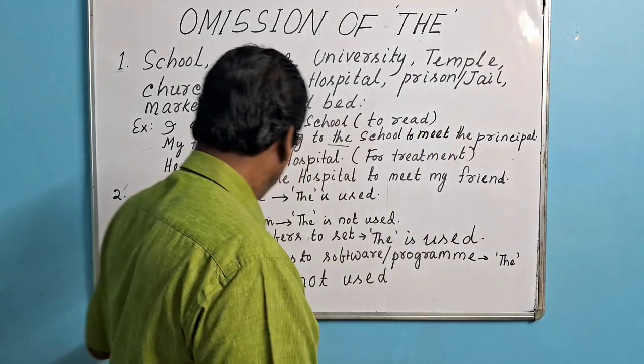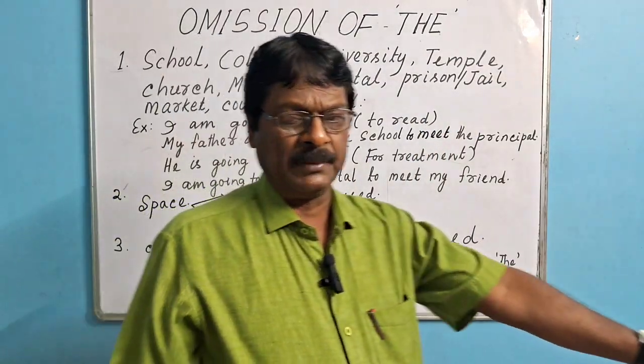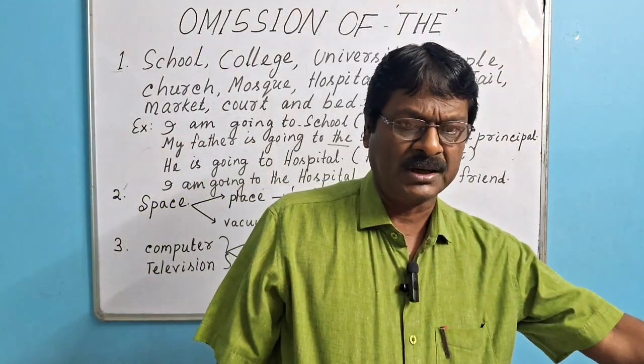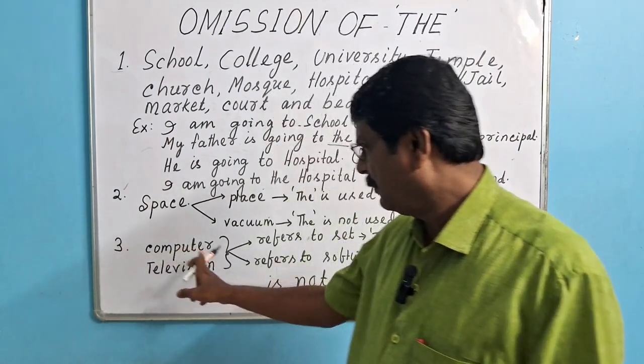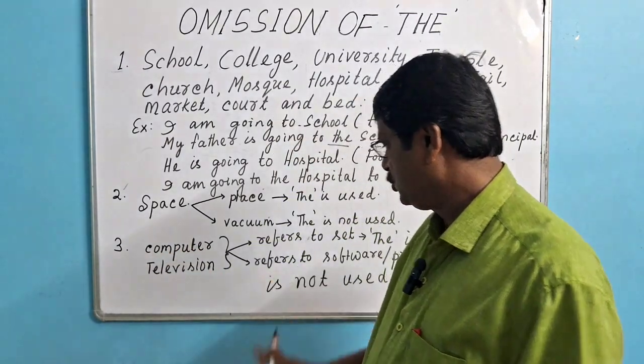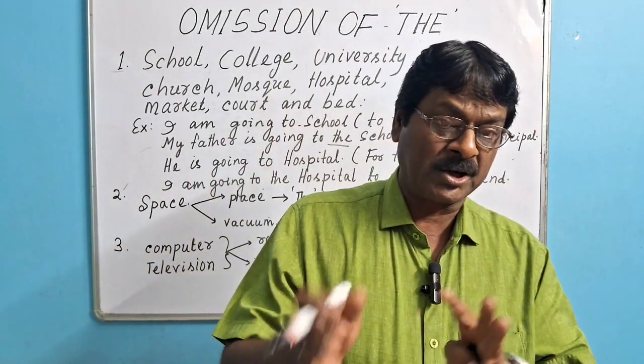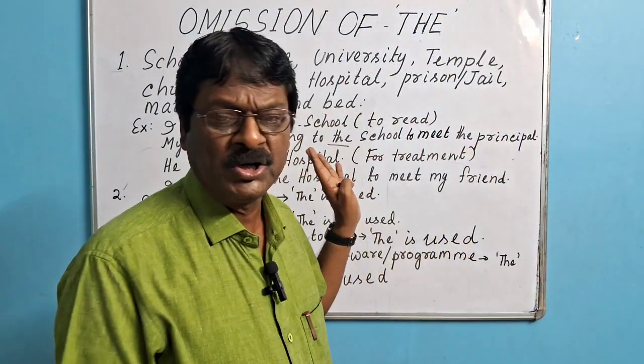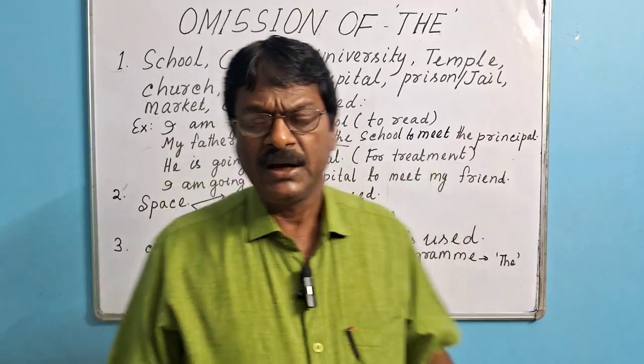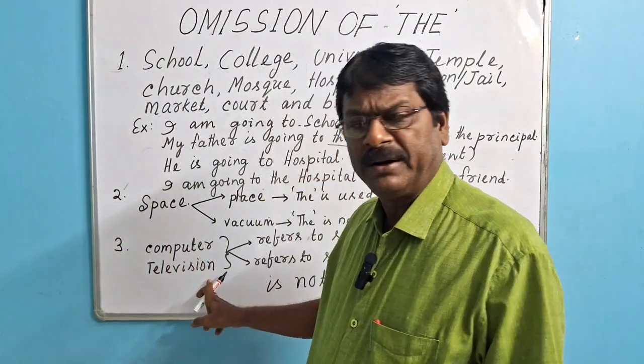For example, the computer is on the table, the television is on the table. But when computer or television is used in the sense of software or the programs which run inside it, "the" is not used before the very words computer and television.